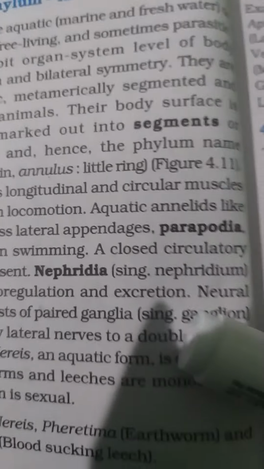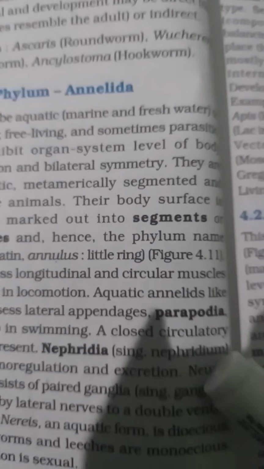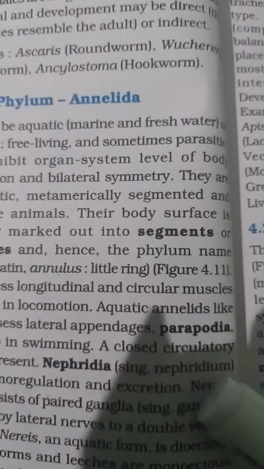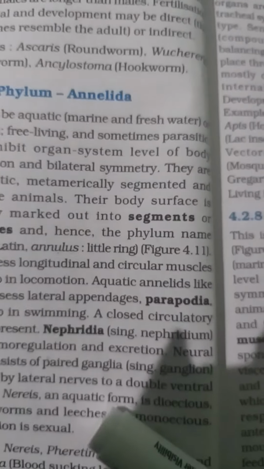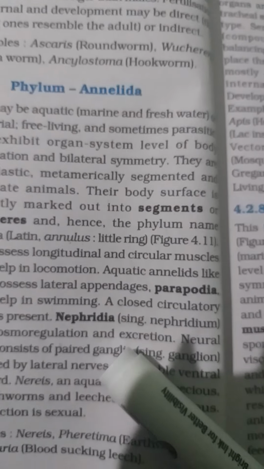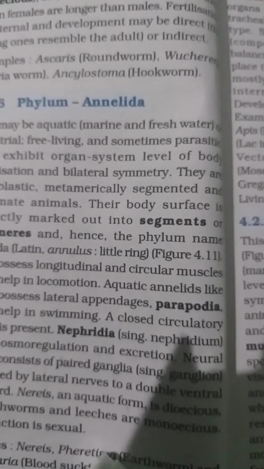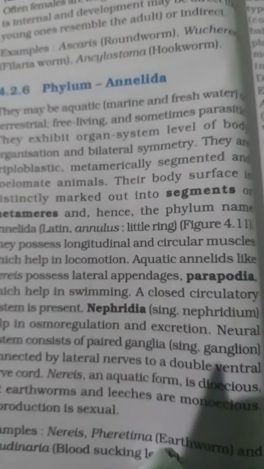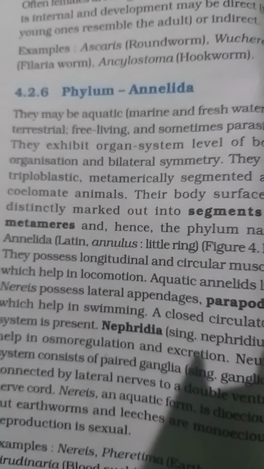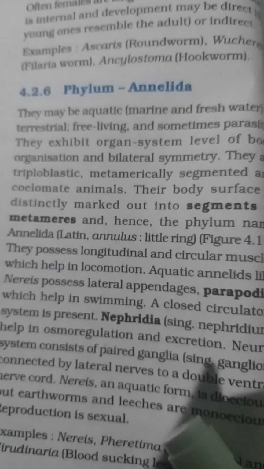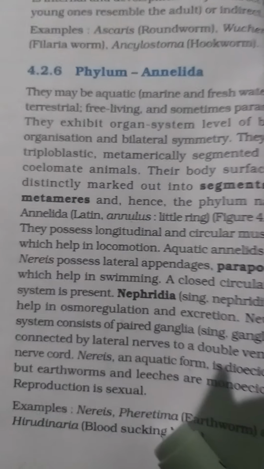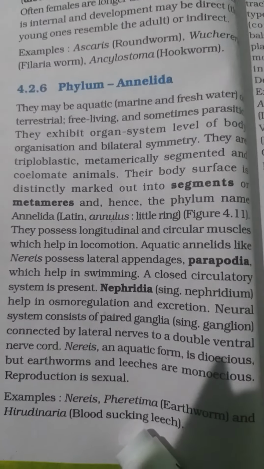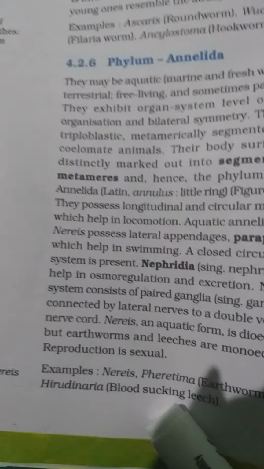Those living in water have got parapodia. They have a closed circulatory system, and nephridia are the excretory organs. They have got a pair of ganglia, so the nervous system is slightly developed, with a double ventral nerve cord. Nereis is an example. The animals are dioecious, sexes are separate.